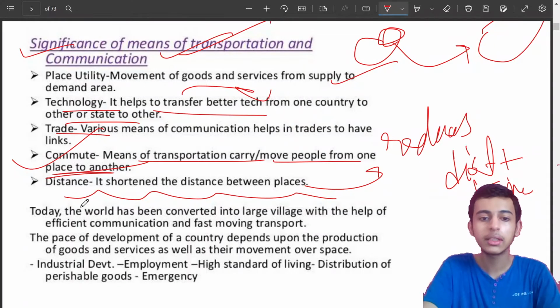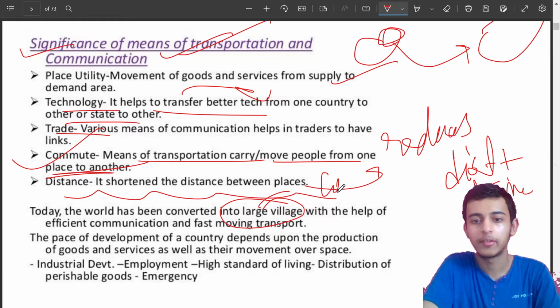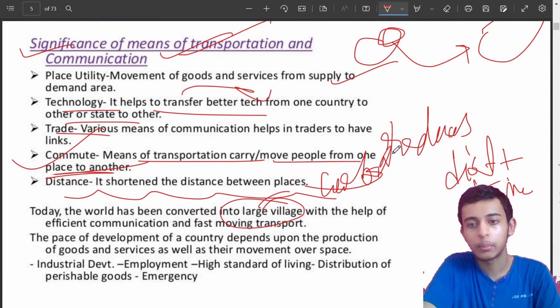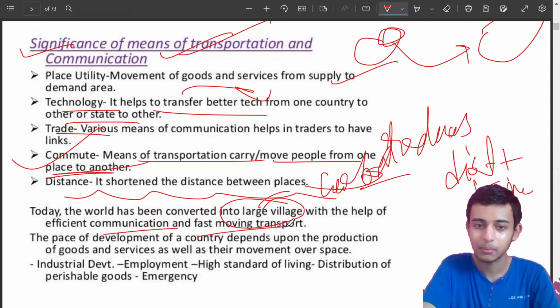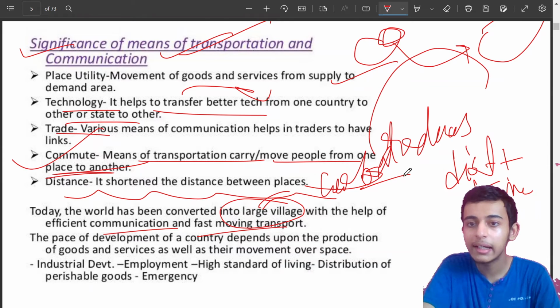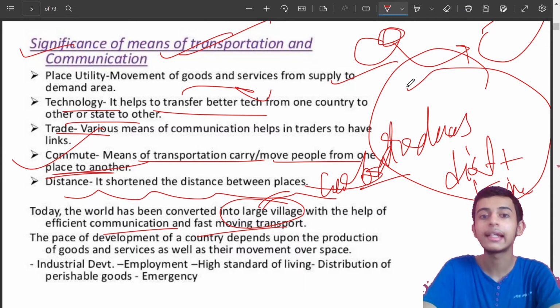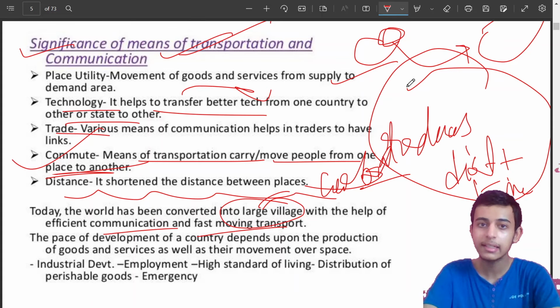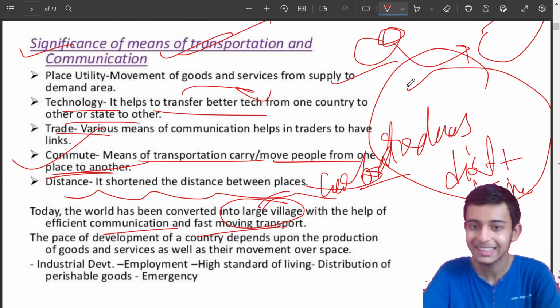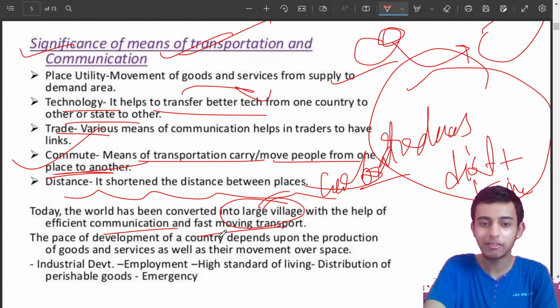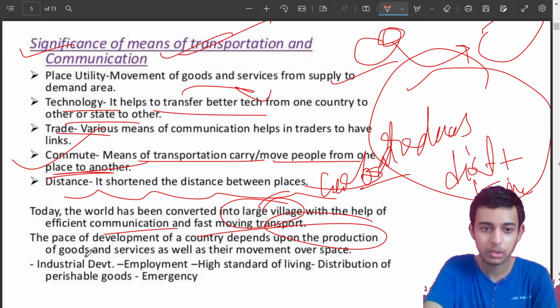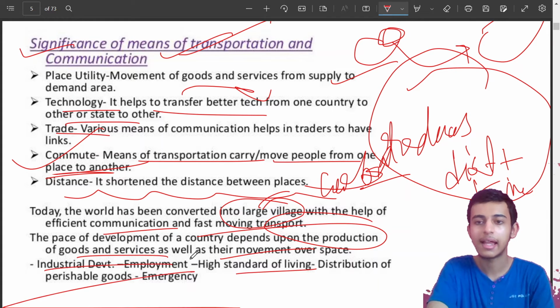Now today the world has been converted into a large village, and we call this as the global village. Okay, because of globalization, interconnection, right? With the help of efficient communication and fast moving transport. Large village means the entire world is a whole now. Now it is united, it is interconnected. Different countries have been connected through transportation as well as communication. Okay, the pace of development of a country depends upon the production of goods and services as well as their movement. You can read this.